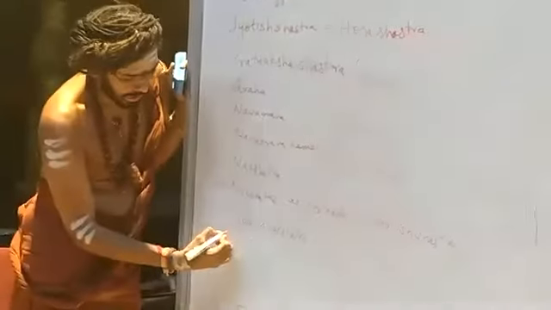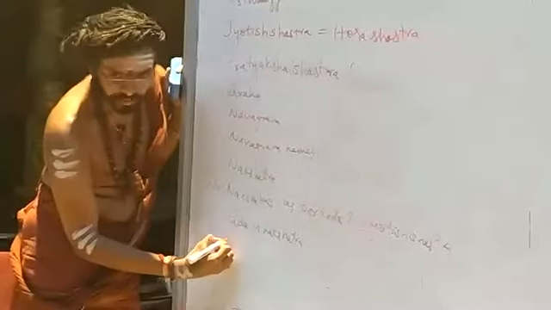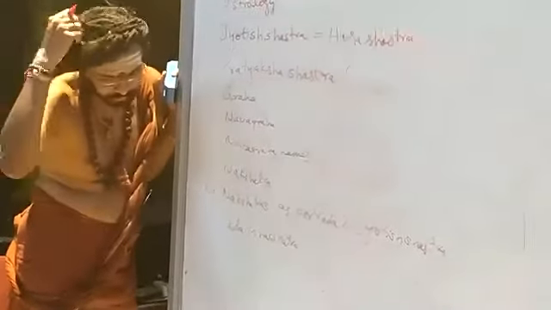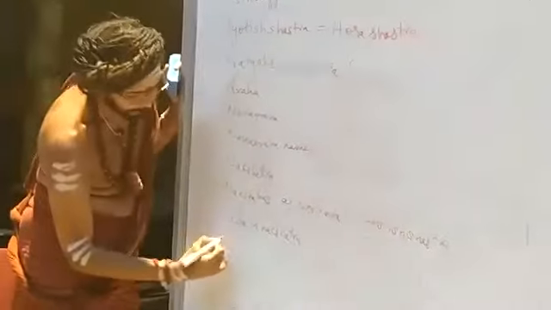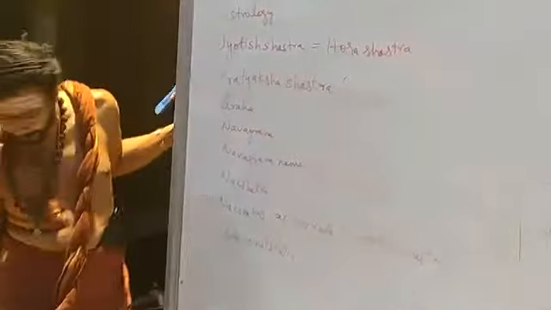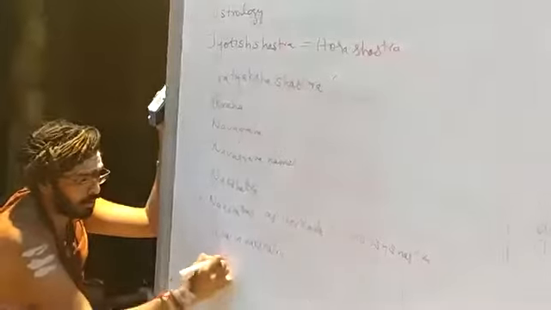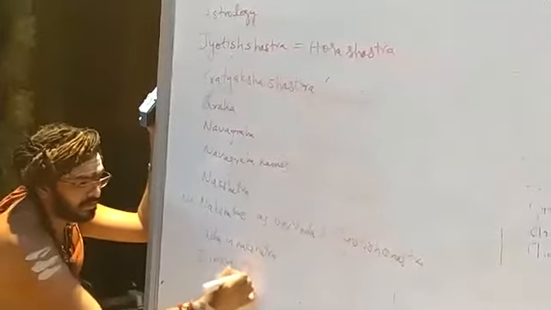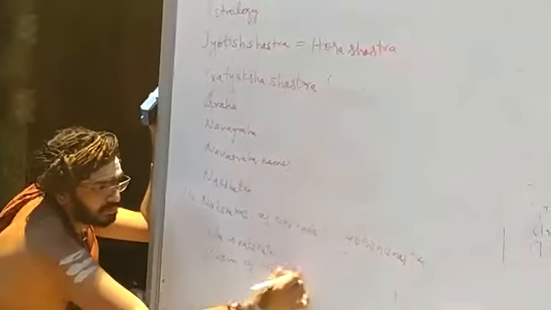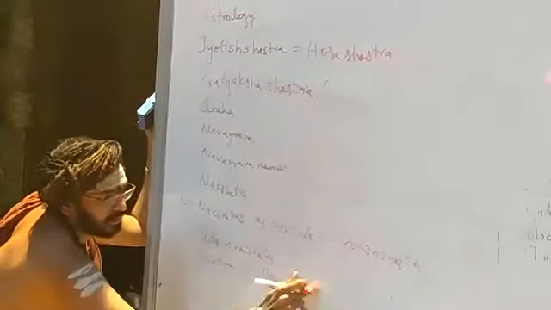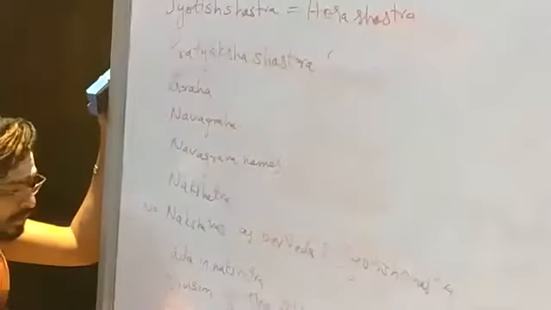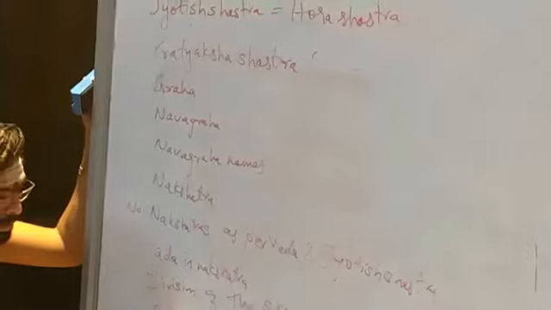Padas in nakshatra, then division of the sky into 12 parts, and Rashi.